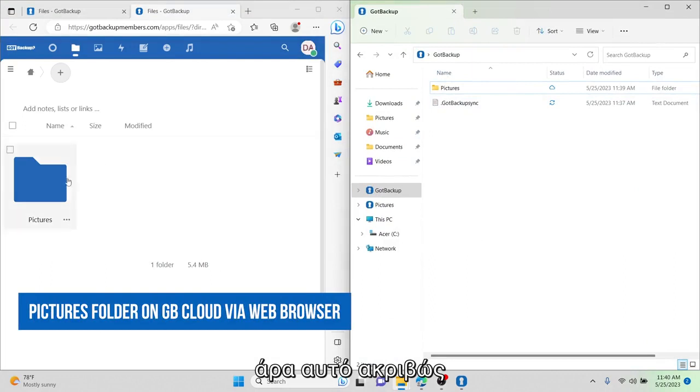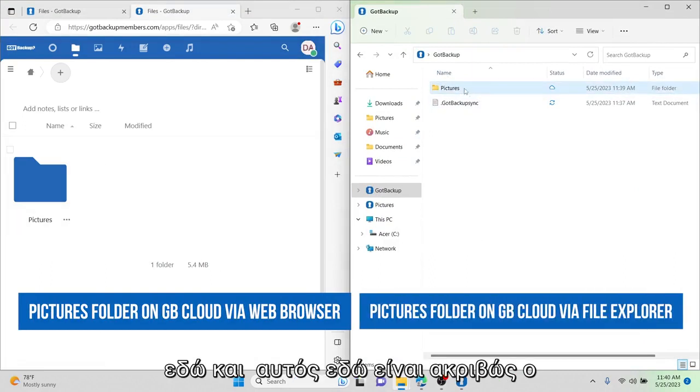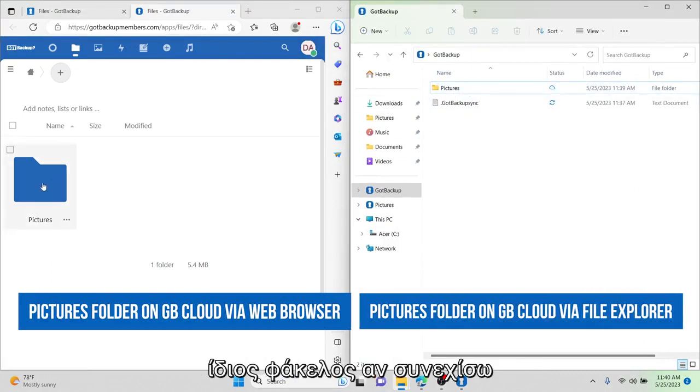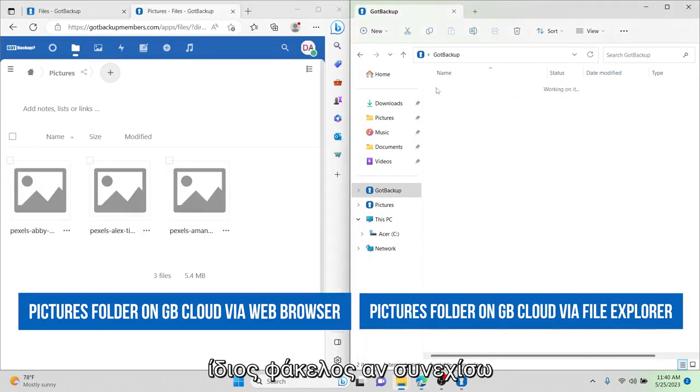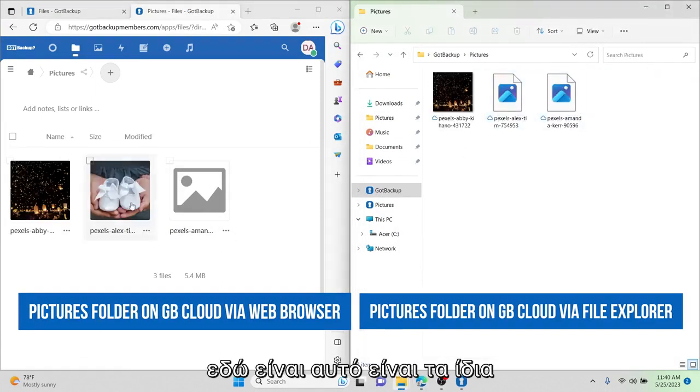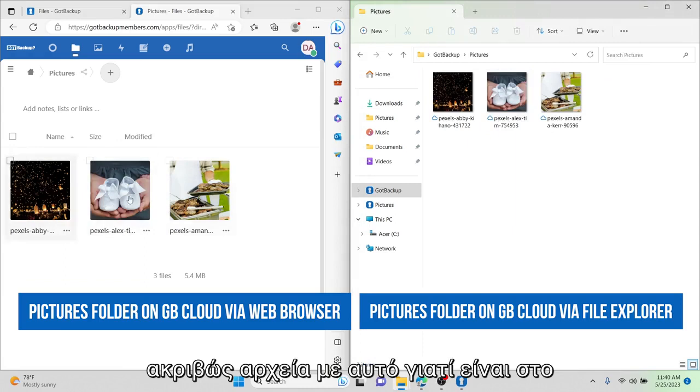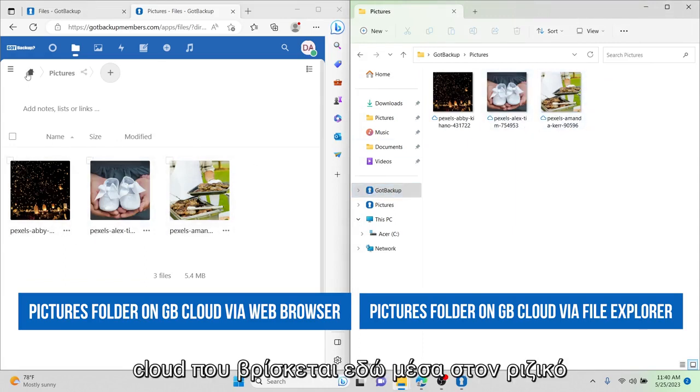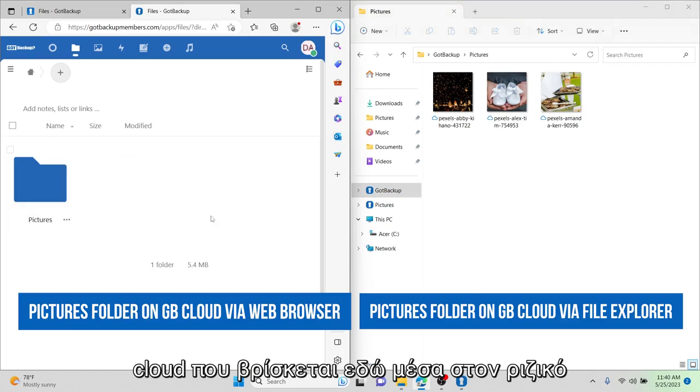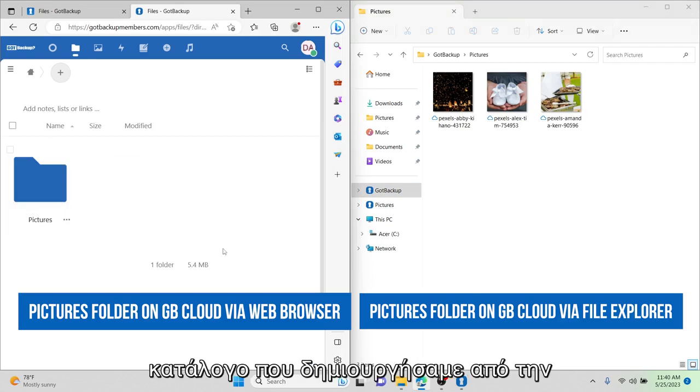So this right here and this right here are exactly the same folder. If I go in here, this is this. These are the same exact files as this because it's on the GotBackup cloud, which is here inside the root directory that we created from the beginning.